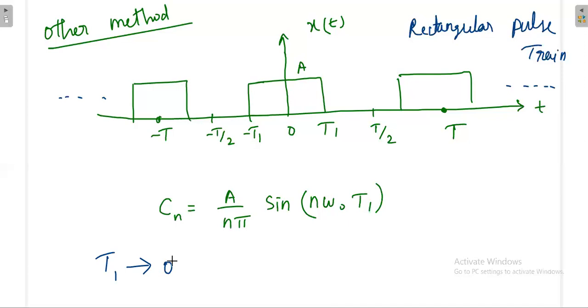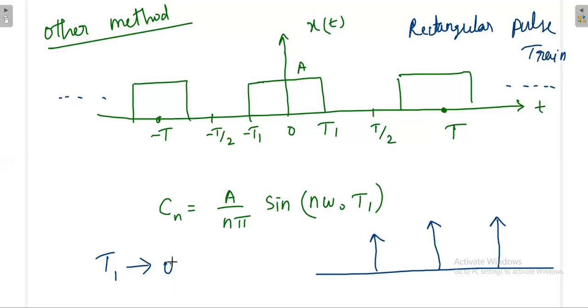So once T1 goes towards 0, what will happen? Again it will become like an impulse. Similarly, once you make T1 tend to 0, the same holds for all the other pulses. That means you are trying to make the width of the rectangular pulse go to 0. So in this expression, in this Cn, we'll try to put T1 equal to 0.